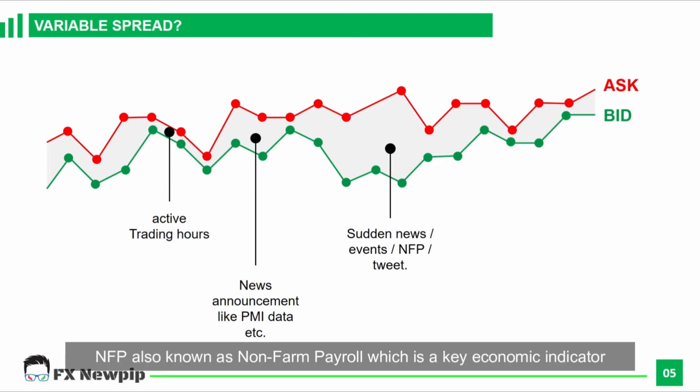NFP, also known as non-farm payroll, is the key economic indicator for the US economy, and it represents the number of jobs added. This is one of the big news events in the forex market, which is released every first Friday of the month. I highly discourage new traders from trading such news without a proper understanding of forex fundamentals and knowledge. I myself don't trade NFP. I will only trade after the news, after seeing how the price action works and the outcome from the news. In forex trading, we can't predict the market. What we need to do is follow the market trend.